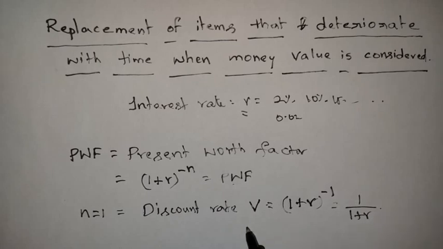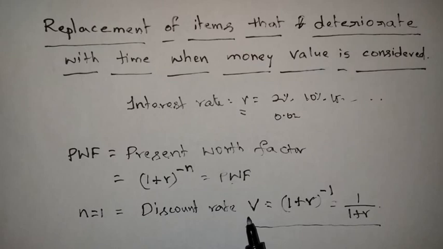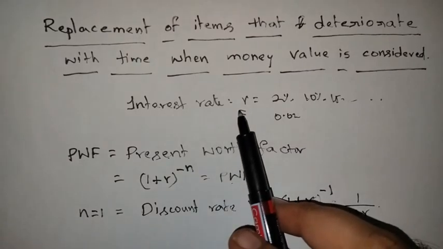We call this the discount rate. That means the present value of 1 rupee after 1 year of time is this, and it is represented by the letter V. Here r is the interest rate, which we have already taken.